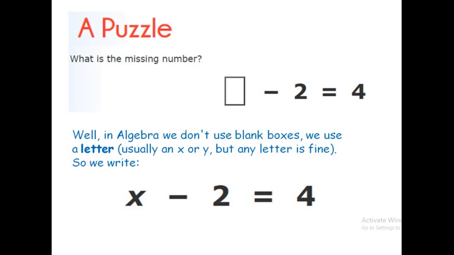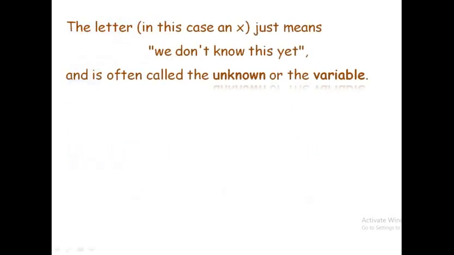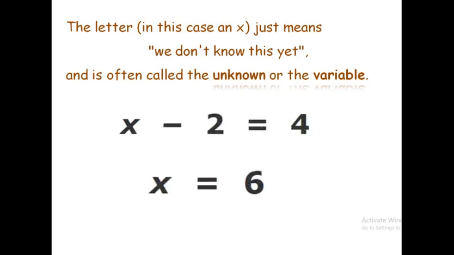What is the meaning of x here? x means that we don't know which number is in the place of x, and we can call that x the unknown or the variable. So, here is the question, x minus 2 equal to 4. And the answer, you know it, 6 minus 2 equal to 4, or x you can write as 6, right?